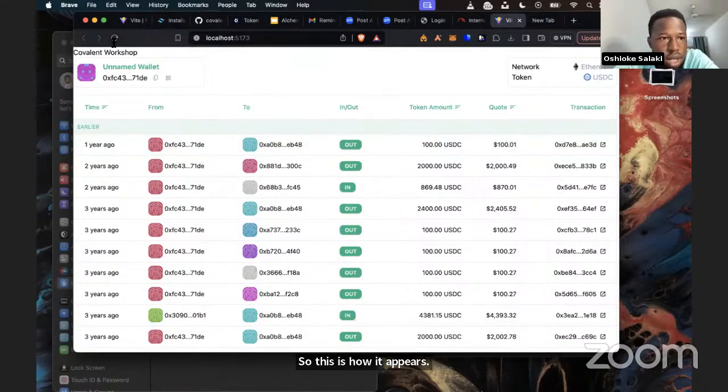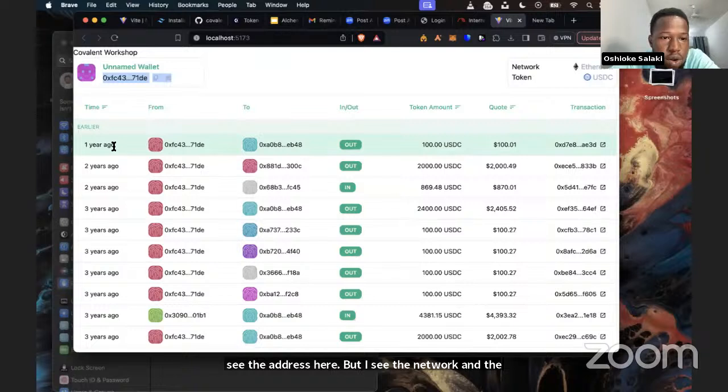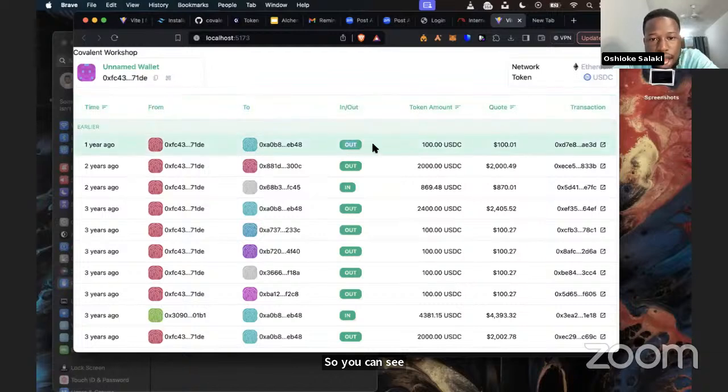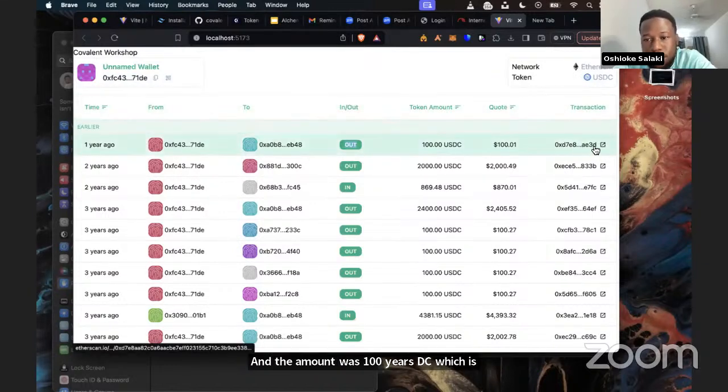So we can see the address here. We can see the network and the token, which is USDC. So we can see a year ago, USDC was transferred from this account to this account, and it was transferred out. Then the amount was 100 USDC, which is $100, and this is the transaction hash.